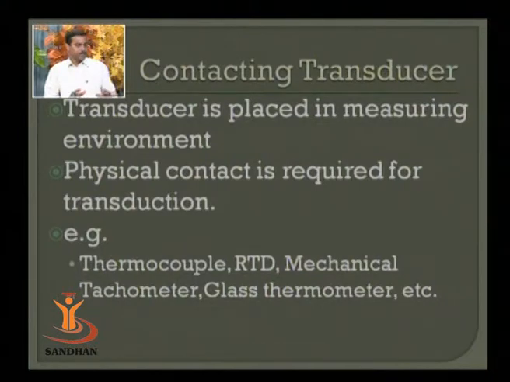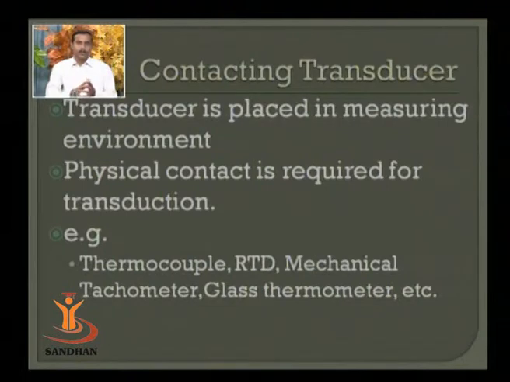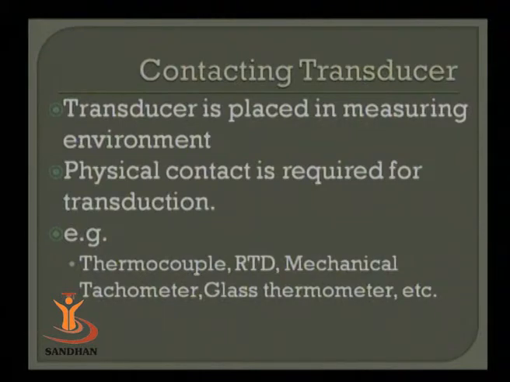The contacting devices have some limitations. If it is used for mechanical kind of measurement where frequent vibration is exposed, or where the same device is to be utilized for continuous rotation, then wear and tear and mechanical damage occur. So it requires frequent replacement. So contacting devices are normally used where the transducer is safe.